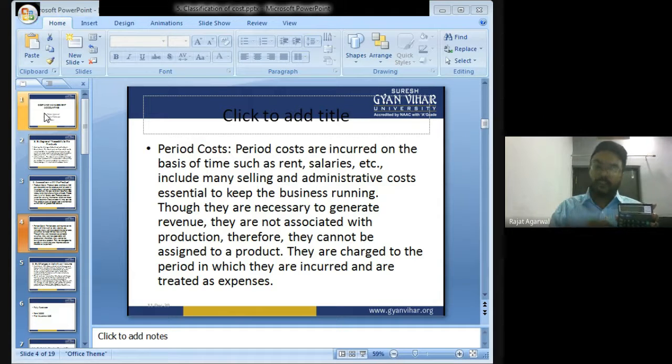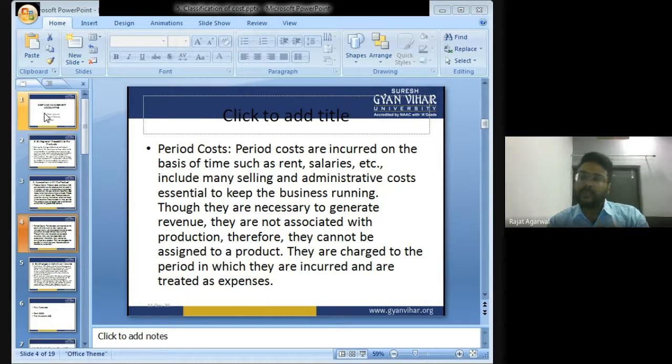If I am manufacturing 1,000 calculators, then also the rent is 50,000. If I am manufacturing 1 lakh calculators, then also the rent is 50,000. It means the rent expense is dependent on time. We have to pay rent every month, whatever units we are producing.